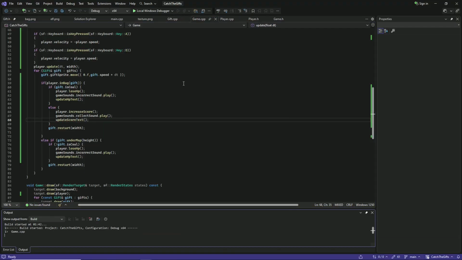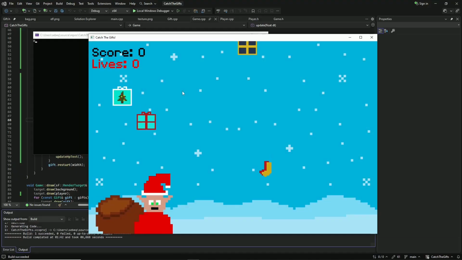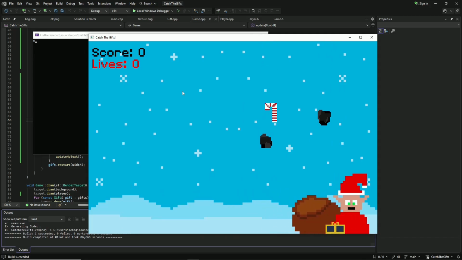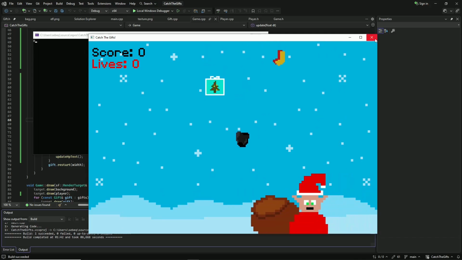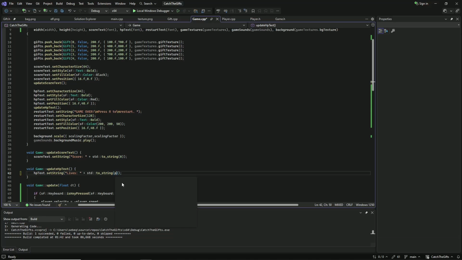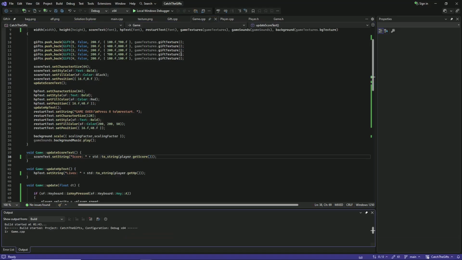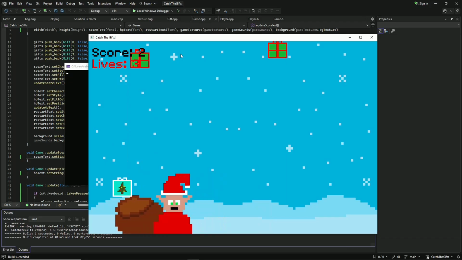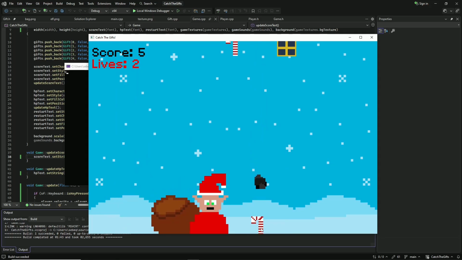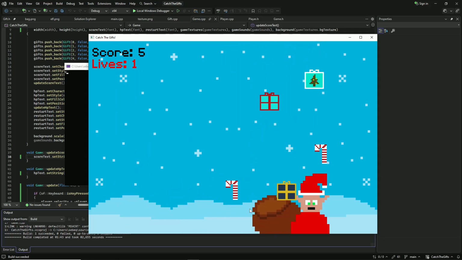Okay, let's see now what happens. Oops. Oh no, we lost some gifts. The score is not updating. Because here we set this to 0. We want to use the getter now, so player.getHP and also player.getScore. Let's try again. Oops. Nice.